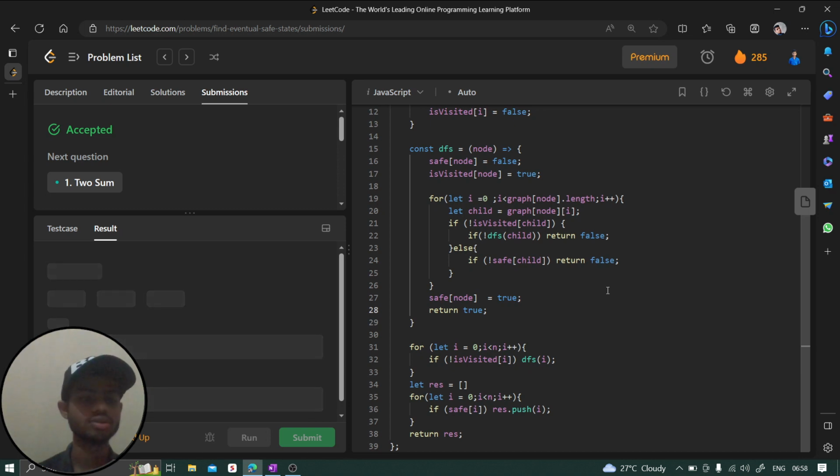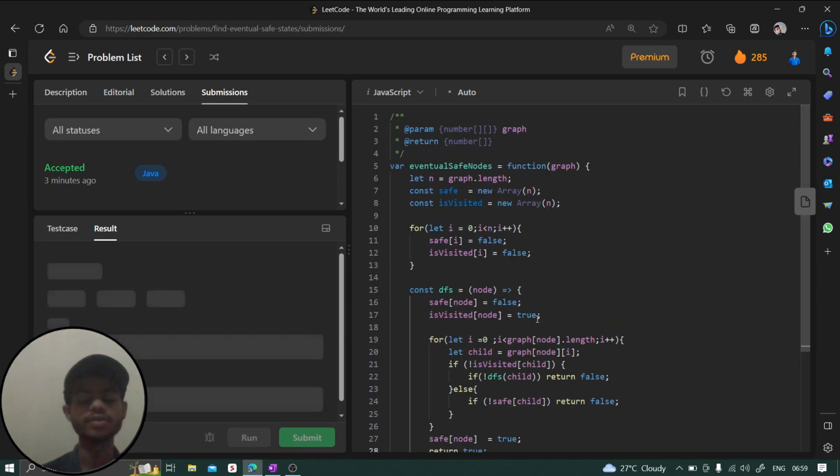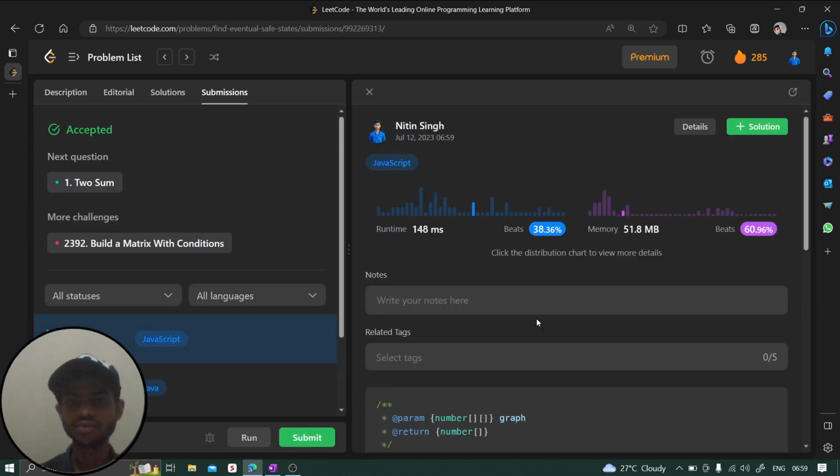And I hope, guys, it should also work, right? You can see both the test cases pass, so I try to submit this code as well, and it's definitely going to submit. So you guys can see that it successfully got submitted.